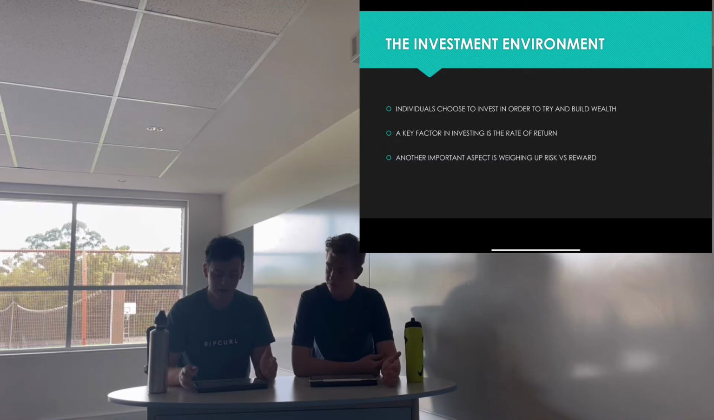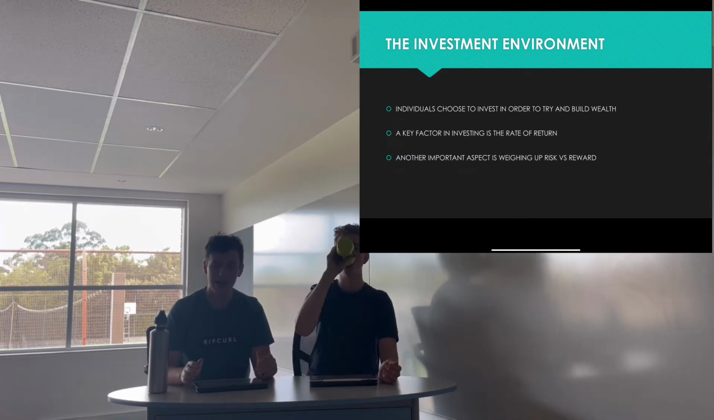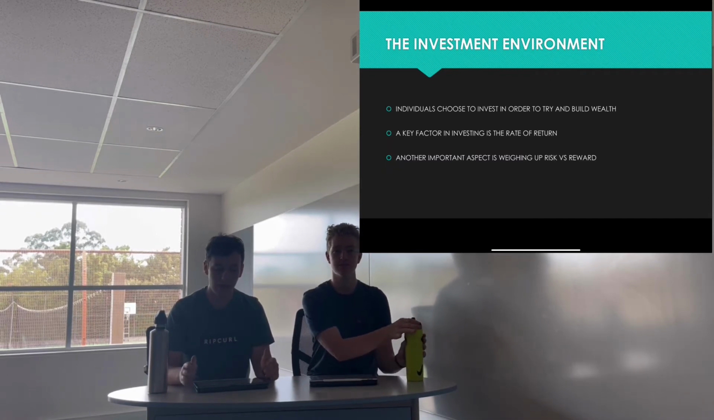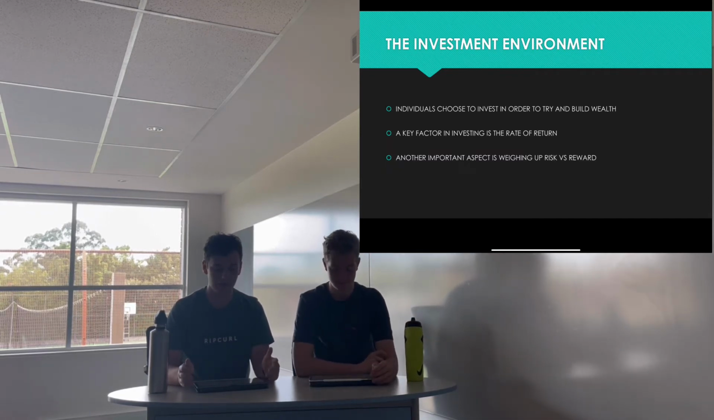Another important aspect of investing is weighing up risk versus reward. Every investment has an element of risk to it, with investments such as crypto being very risky, while investments such as bonds are regarded as a lot safer. However, often the higher the risk, the higher the reward.